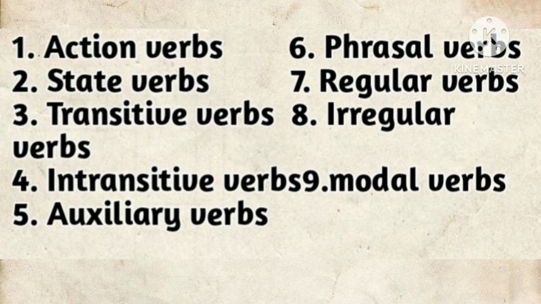Okay, the first one is action verbs, and the second one is state verbs, the third one is transitive verbs, and the fourth one is intransitive verbs. The fifth one is auxiliary verbs, the sixth one is phrasal verbs, and seventh regular verbs, and the eighth one is irregular verbs, and the final is modal verbs. So in this video we are going to focus on auxiliary verbs, regular verbs, and irregular verbs.